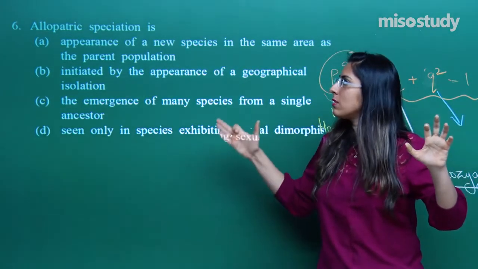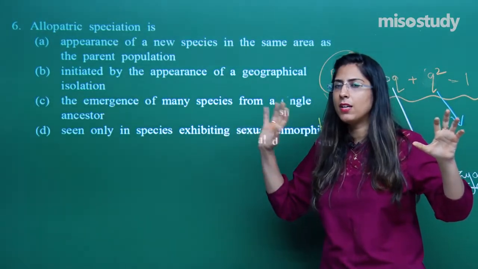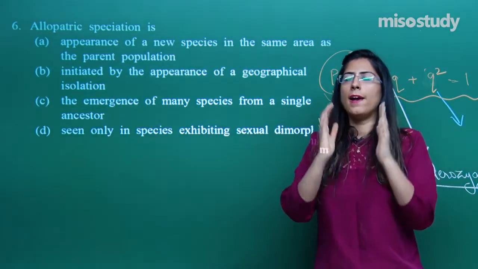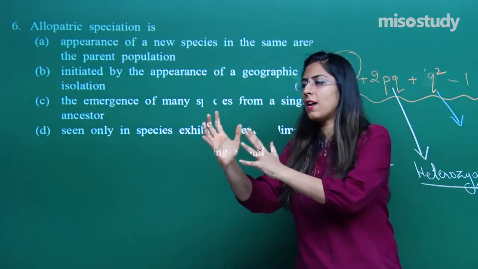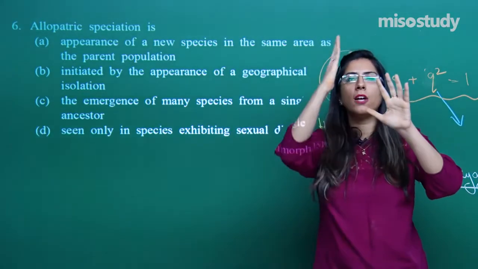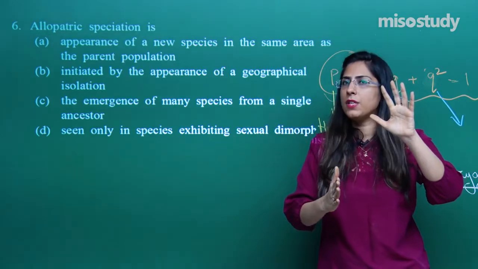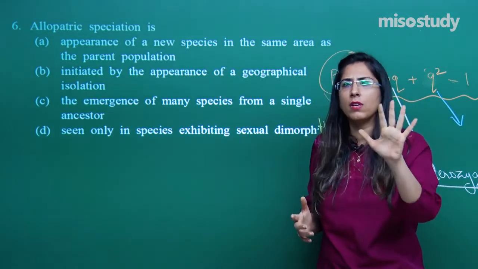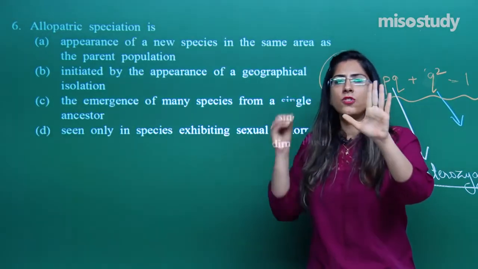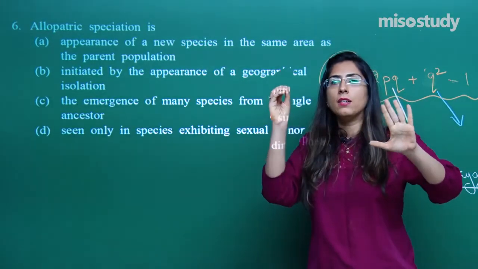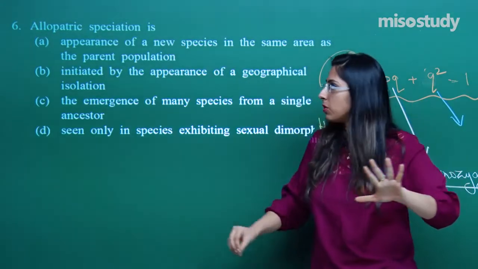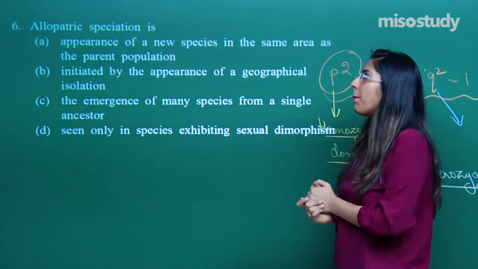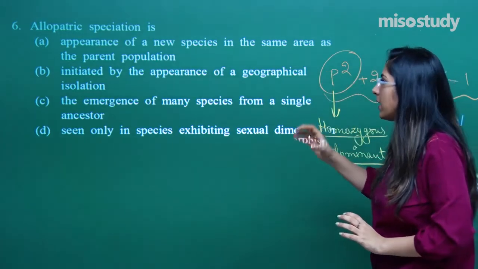I have chosen this question again so that we can compare between allopatric and sympatric speciation. In allopatric speciation, the new species formed are geographically isolated from each other. So whenever allopatric speciation is given anywhere, just write that this is because of geographical isolation. Let's discuss the options.